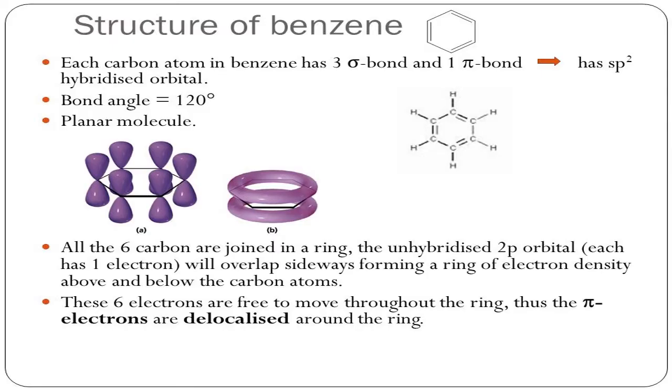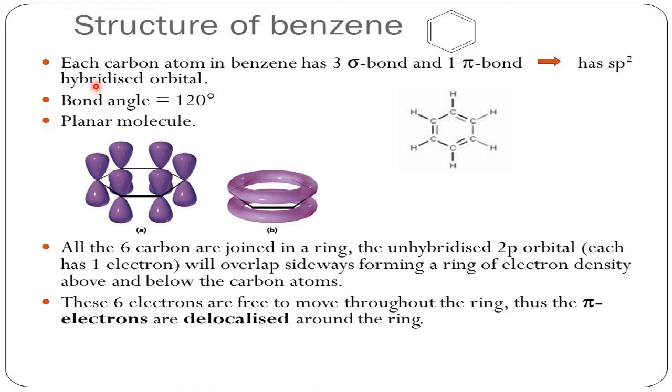Now, after understanding what aromatic compounds are, we'll go to the structure of benzene, the first member of aromatic hydrocarbons. The first born baby of aromatic hydrocarbons is benzene, C6H6. A brief idea about the structure of benzene: in the higher class we learn how this structure is concluded, on what ground, and what the experimental evidences are, but in the 11th class we will only understand the structure of benzene.